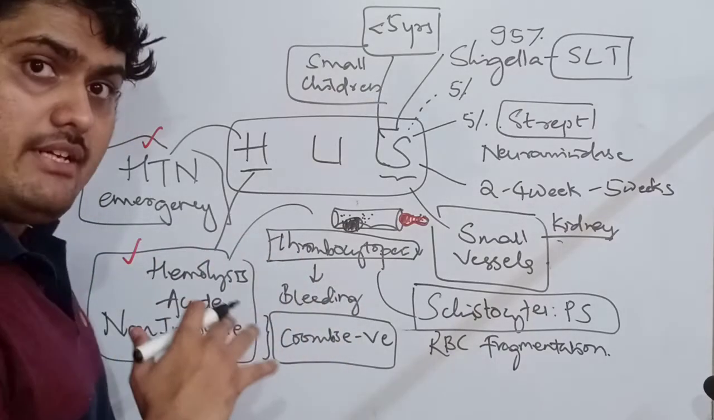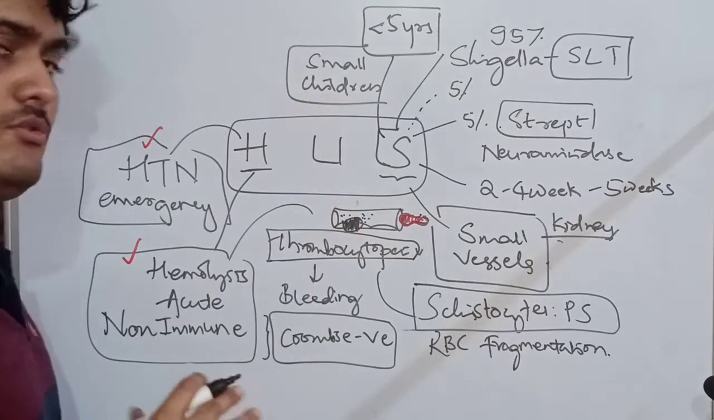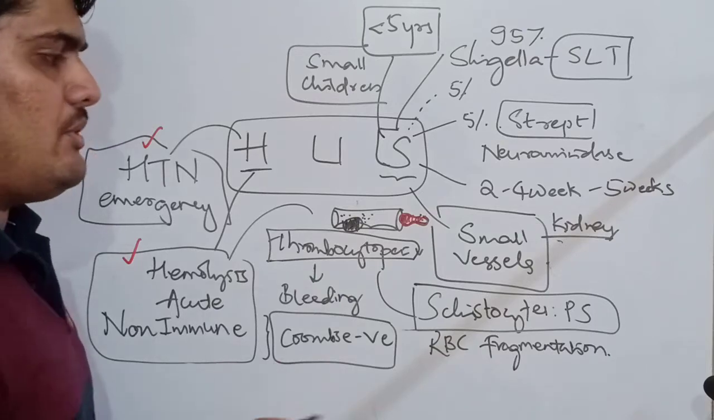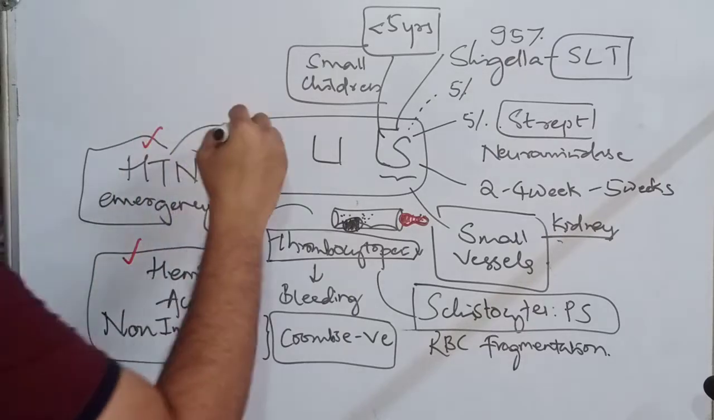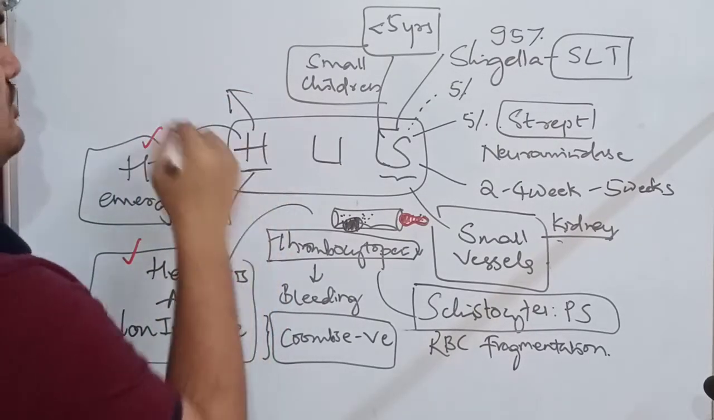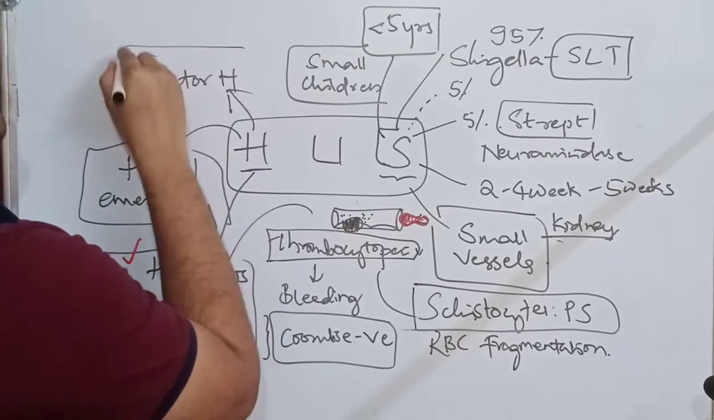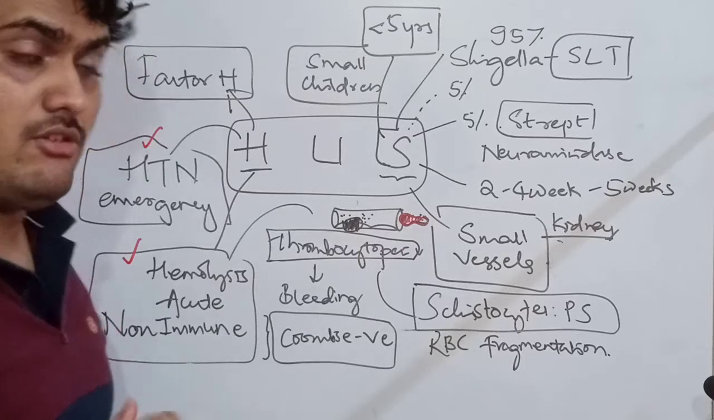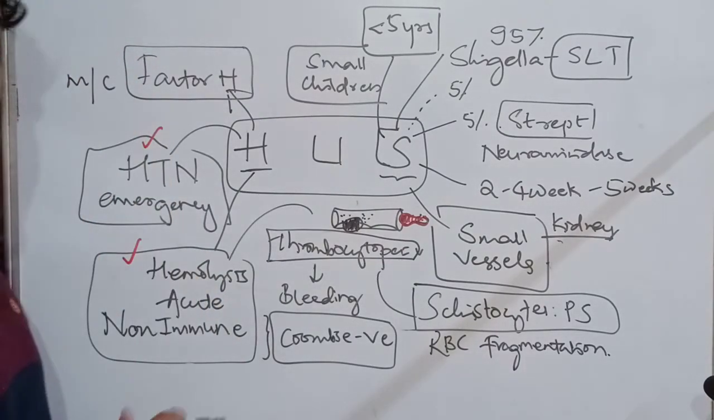The children variety, the small children in whom it is seen, has a good prognosis and the treatment is not that complex. Simple supportive care is enough. But what happens in the adult variant? In the adult variant, there might be a factor H mutation. Factor H mutation is a genetic cause, and this is the most common.